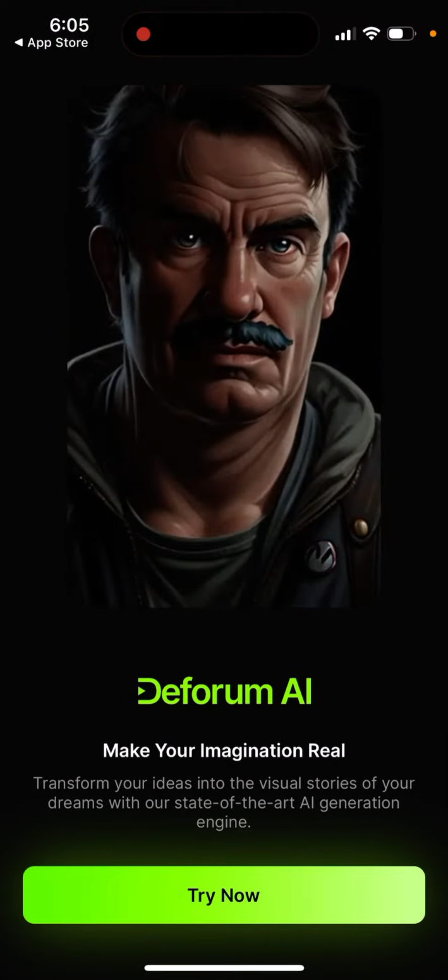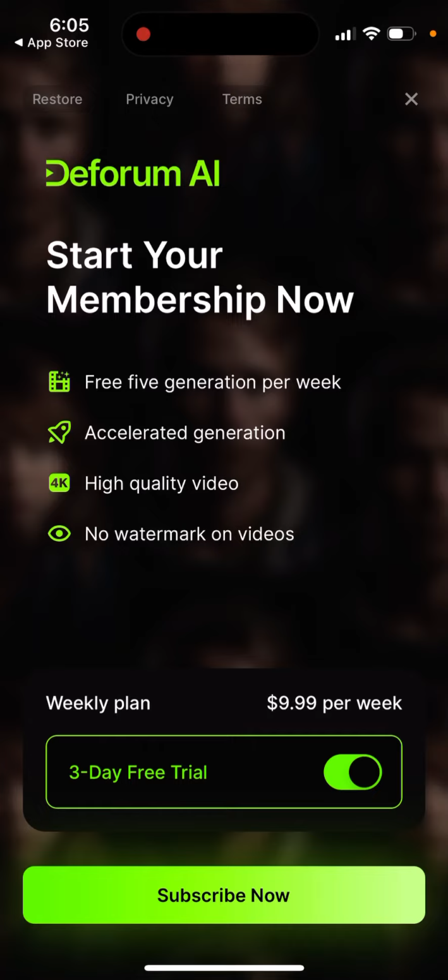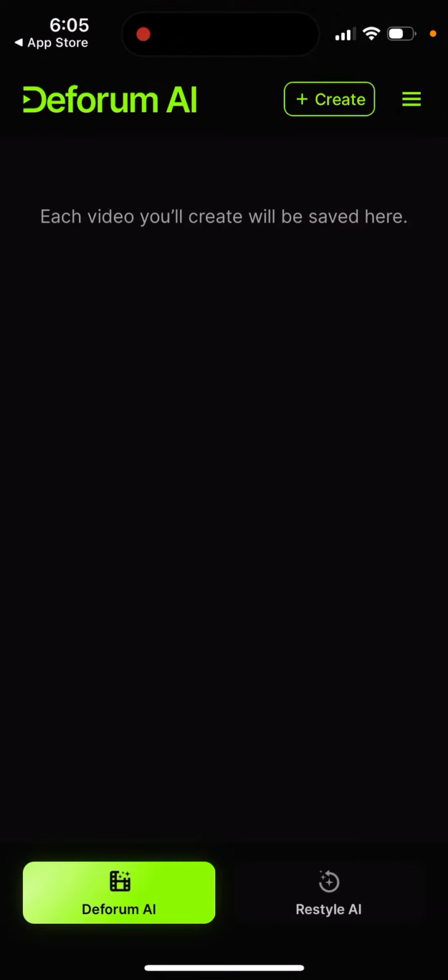Allow to send notifications, and then here you can start a 3-day free trial. Then it's like $10 per week. Whoa, so it's like quite expensive app. It's not per month, per week, so it's like $40. You need to be careful, just when you're doing that.